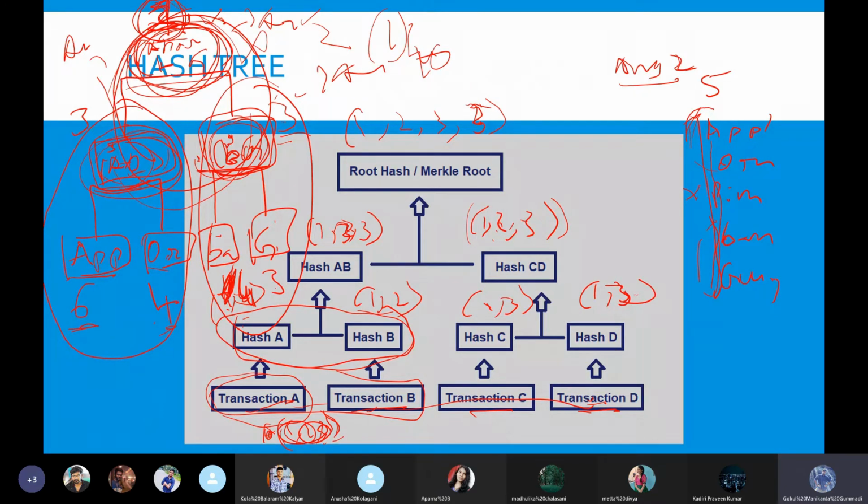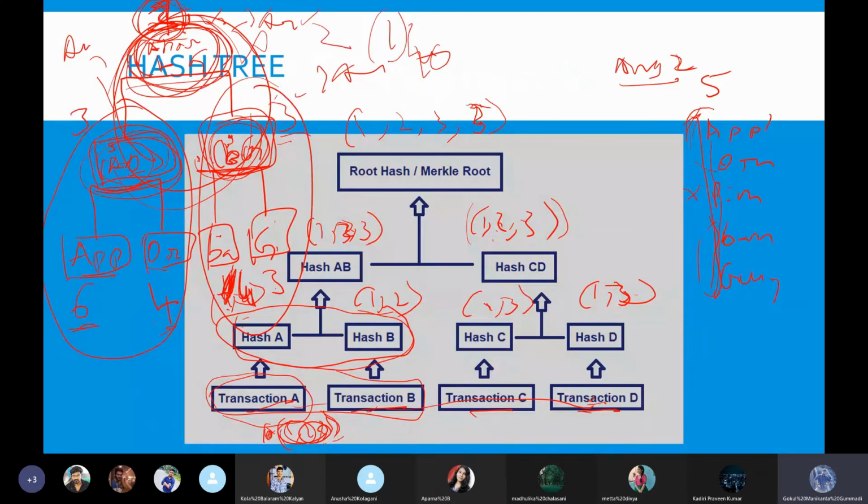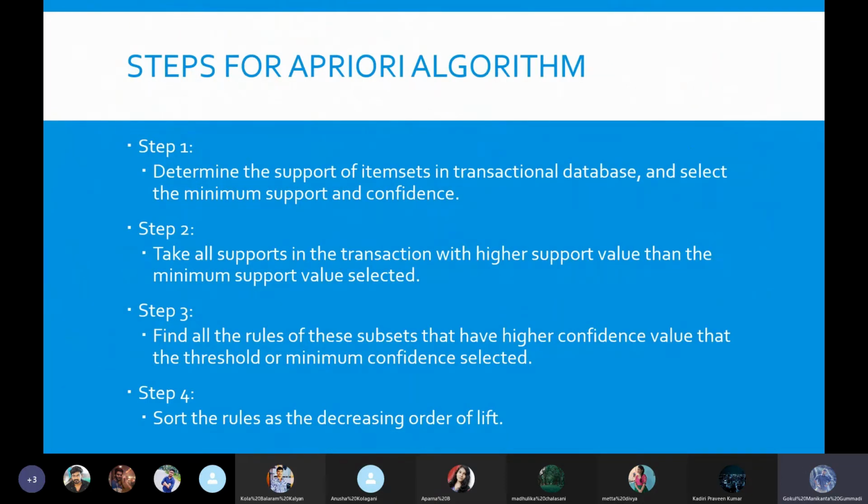Similarly, if we want to identify certain rules, or maybe I can neglect that and go with the other, because there is a 30% chance here, 3 by 10, right? 3 out of 10 transactions are happening, so I can go with 30% here. But what is this 30% and 10%? It is nothing but our support values. We need to identify the minimum support value which we require, and the minimum confidence value which we require, and with respect to that we go with the next items. But how can we identify them? We can go through all the 4 steps and easily identify that, or we can frame it with respect to our previous data sets if we already have them.